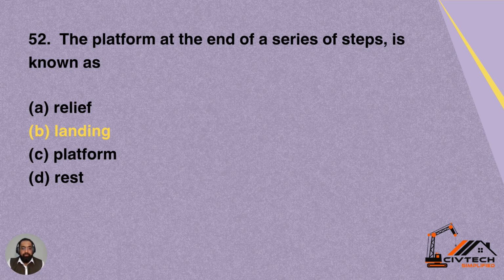Question 52. The platform at the end of a series of steps in a staircase is known as: A. Relief, B. Landing, C. Platform, D. Rest. The platform at the end of a series of steps is known as option B, landing. So that platform is called landing.